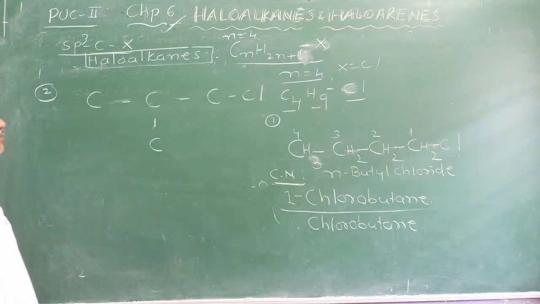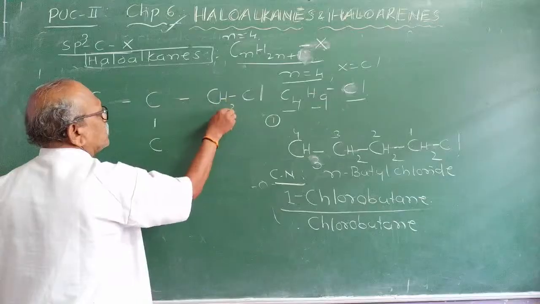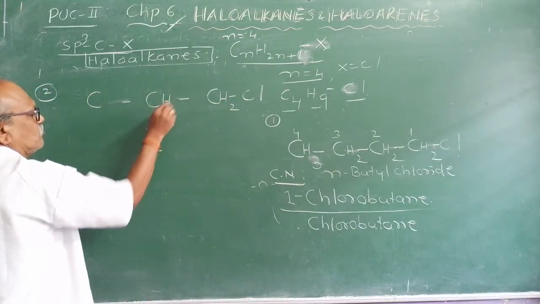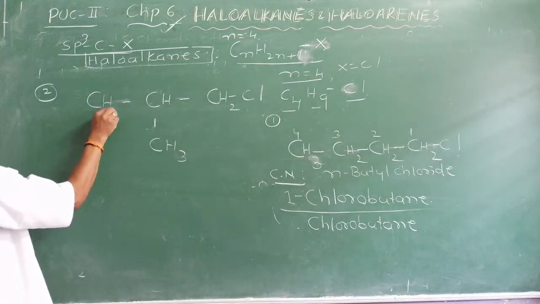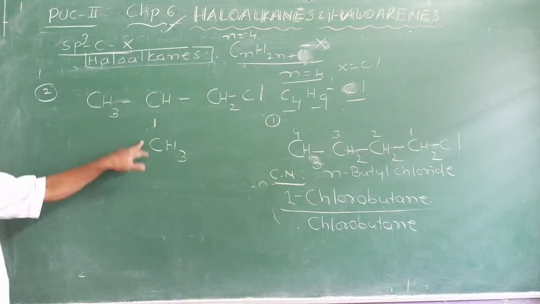Observe. Now tell me the valencies: 1, 2, then you have to write CH2. 1, 2, 3, you have to write CH. 1 CH3 here, 1 CH3 here. Write the IUPAC name of it. Common name? It is branched. Whenever single branching takes place, you have to use the prefix.